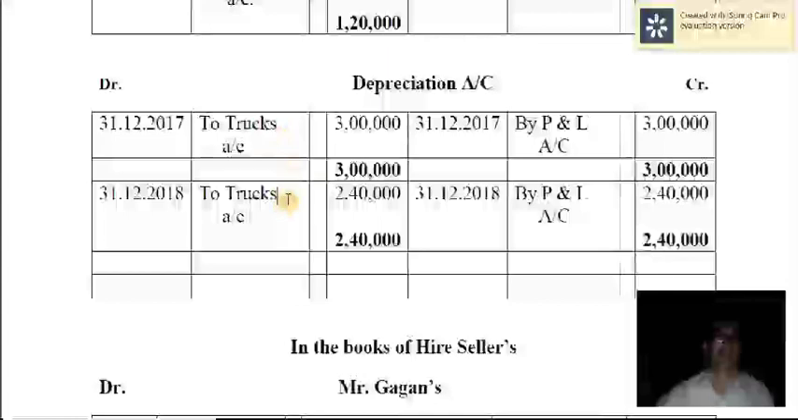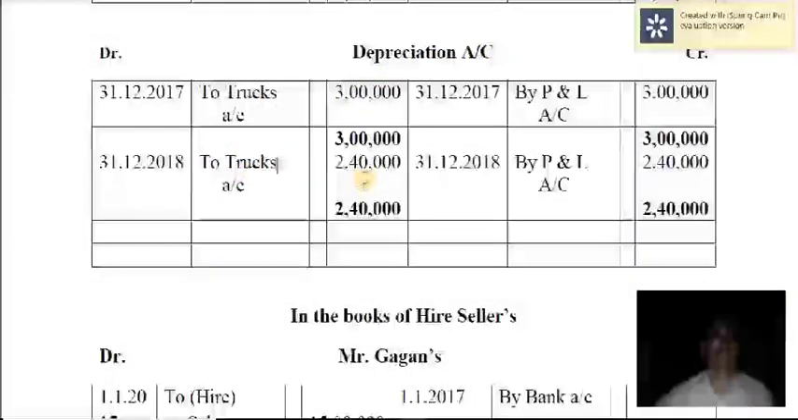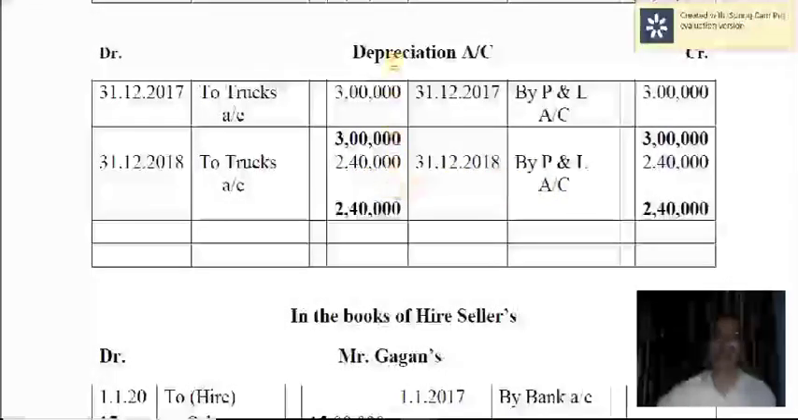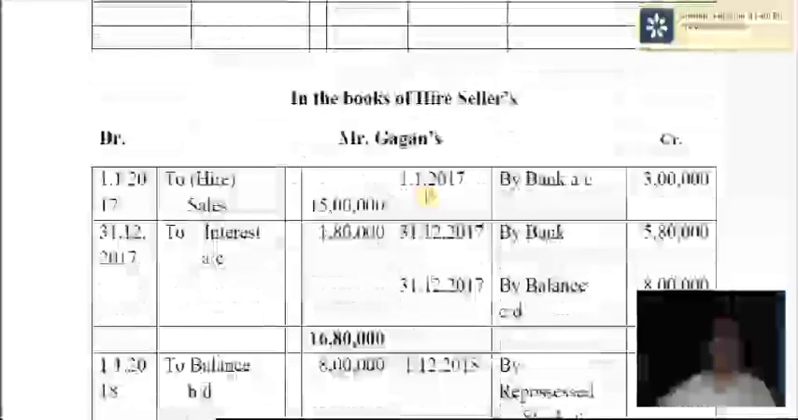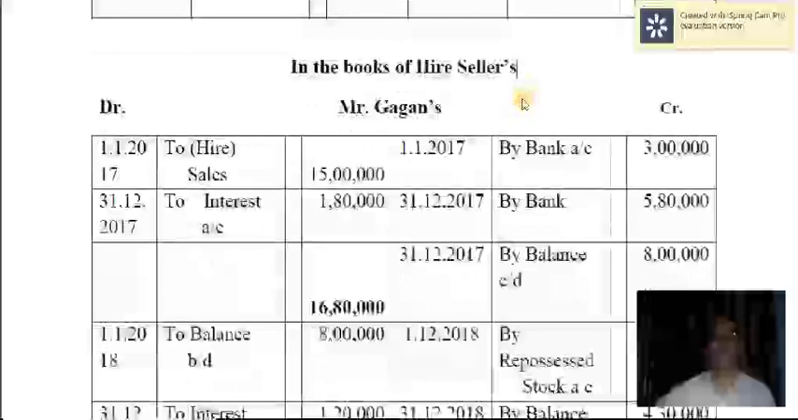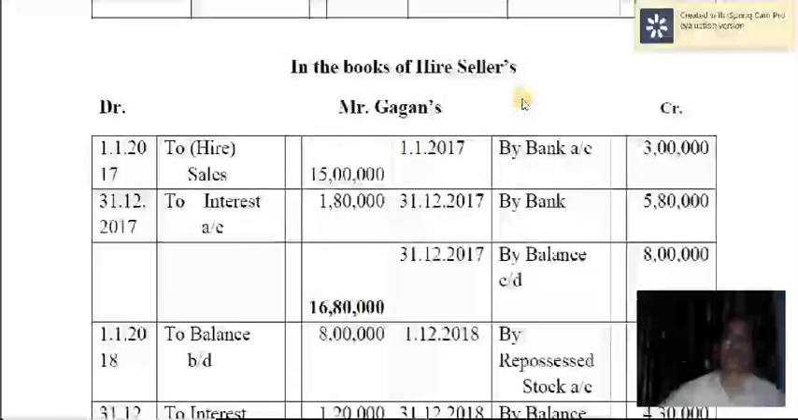Come to the second year, again depreciation is charged, depreciation account to trucks account, and the depreciation account is closed by transferring the balance to profit and loss account. Alright, so this is the depreciation account. Now come to the hire sellers account, or rather, in the books of hire sellers or hire vendors.